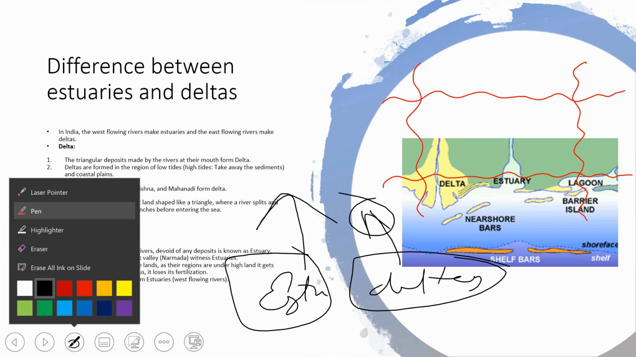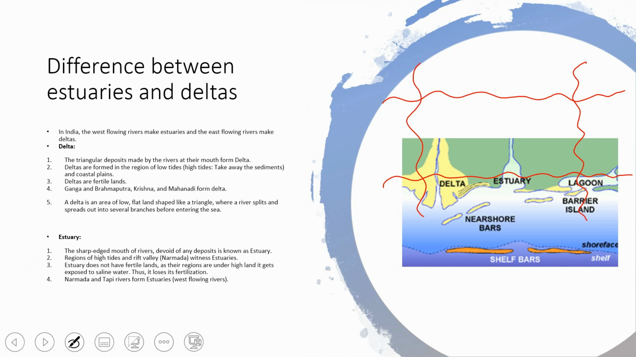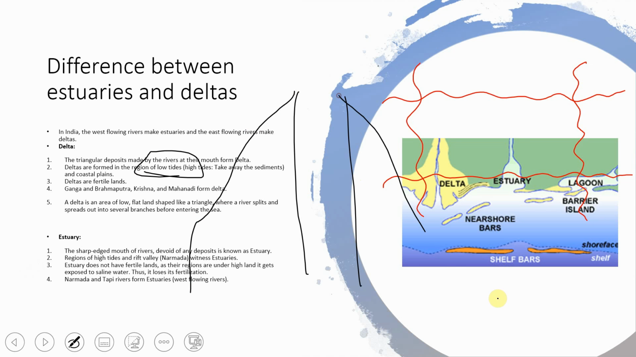That's it. Regions of high tides and rift valleys, like the Narmada, witness estuaries. As I've said, in low tide areas you will form deltas, because low tides won't take away the sediments. If you have high tides, you won't get deltas, you will find estuaries. And a rift valley is something like two mountains with a river flowing between them, and it gets estuaries.